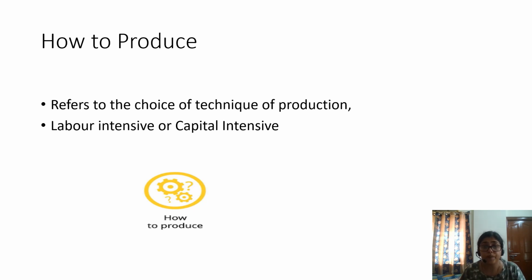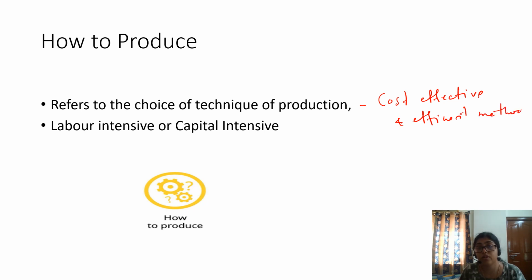So it means the most cost effective and efficient mode of production. Businessmen or firms choose the most cost effective and efficient method for production purposes.